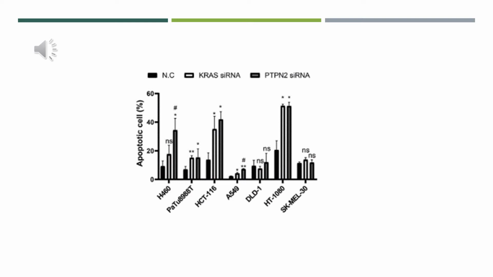Analysis showed that the percentage of apoptosis in these KRAS-dependent tumor cell lines was significantly higher than that of the negative controls. This effect of PTPN2 knockdown is no less than that of the KRAS knockdown in KRAS-dependent tumor cell lines. This suggested that PTPN2 is required for the cell survival signaling of KRAS.